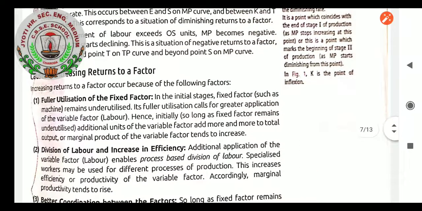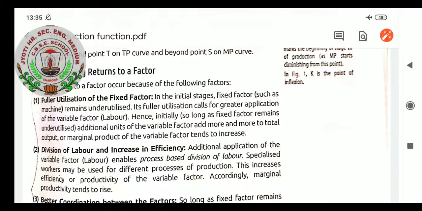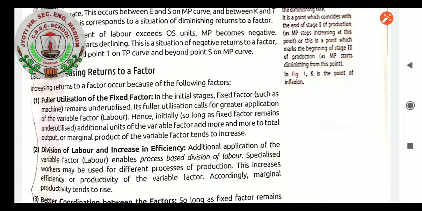Causes of increasing returns to a factor. There are some causes on the basis of which TP increases. Increasing returns to a factor occur because of the following factors. Very first, fuller utilization of the fixed factor. In this initial stage, fixed factors such as machines remain underutilized. Its fuller utilization calls for greater application of the variable factor, labor. Hence, initially, so long as the fixed factor remains underutilized, additional units of the variable factor add more and more to total output, or the marginal product of the variable factor tends to increase. So, this is the first cause when the MP will be increasing, returns to a factor.